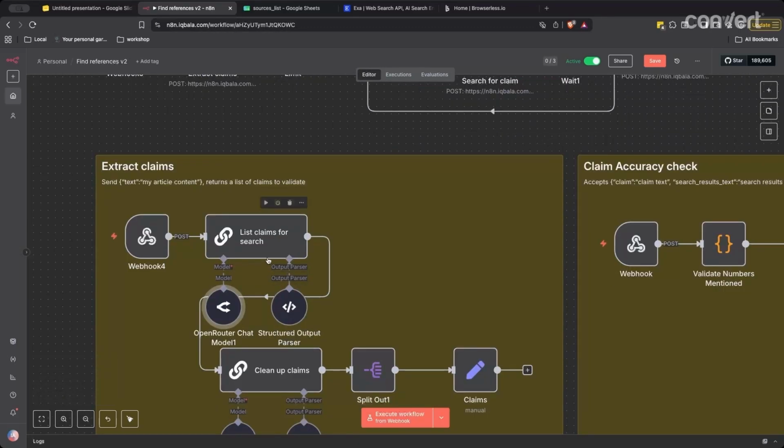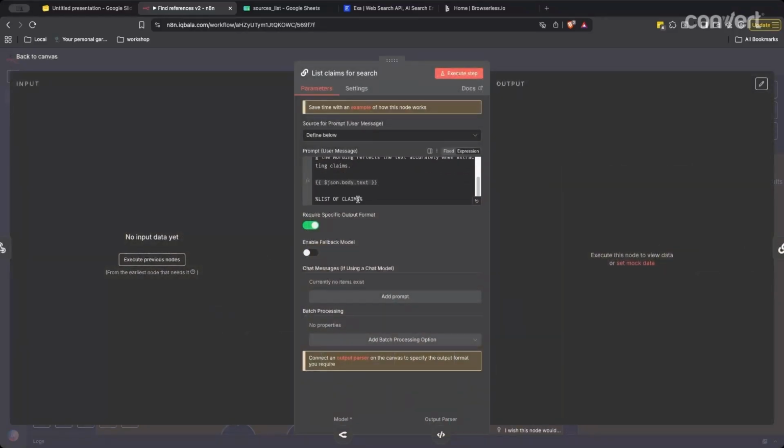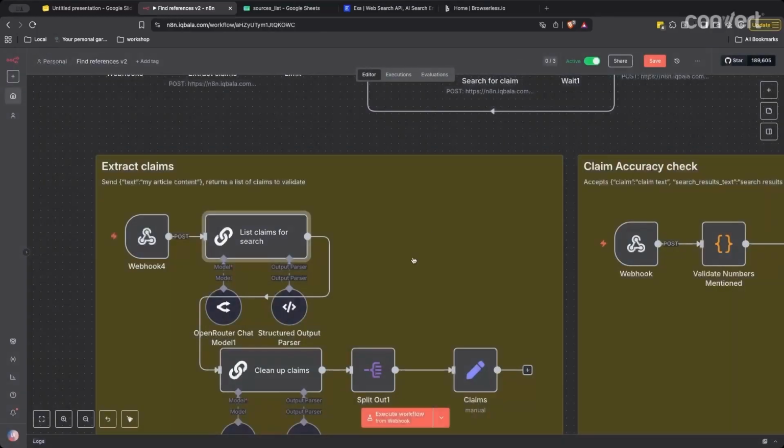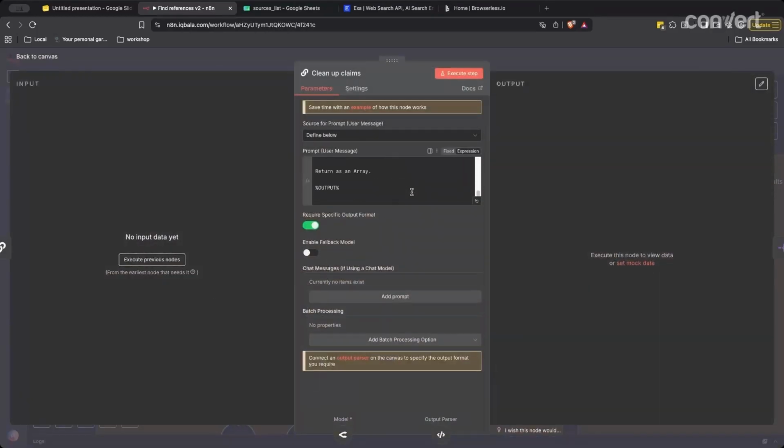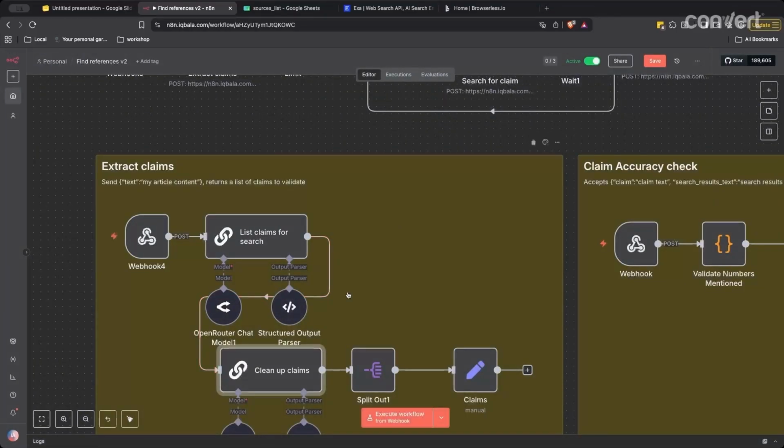This goes through two steps in terms of extracting the list of claims from the text. So text goes in, list of claims come out. This additional check is called a self-reflection check. What that does is it basically takes the output from this and checks whether or not it's done everything correctly.